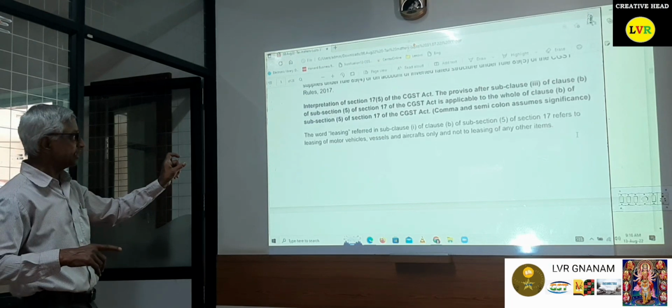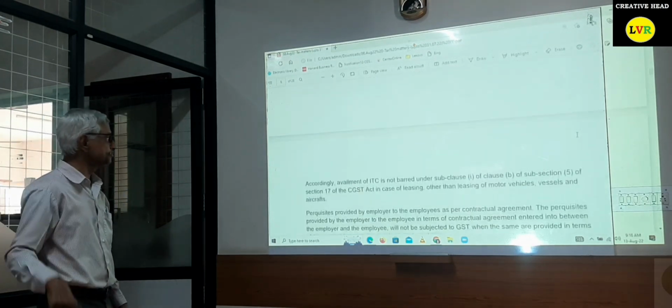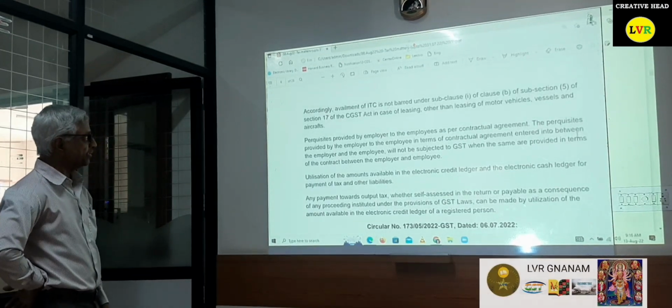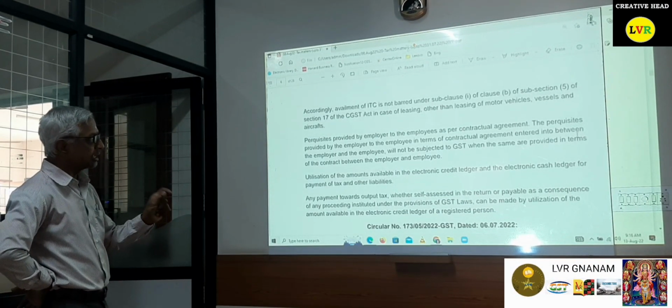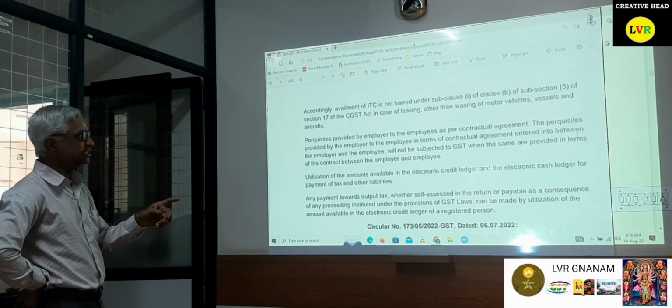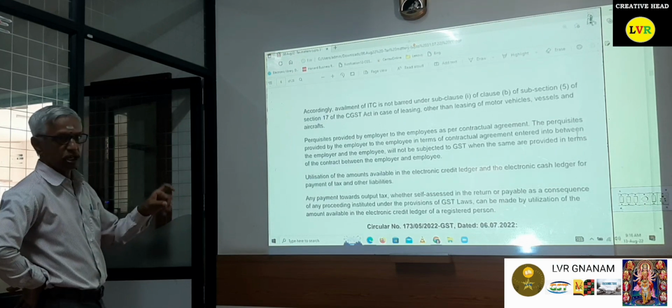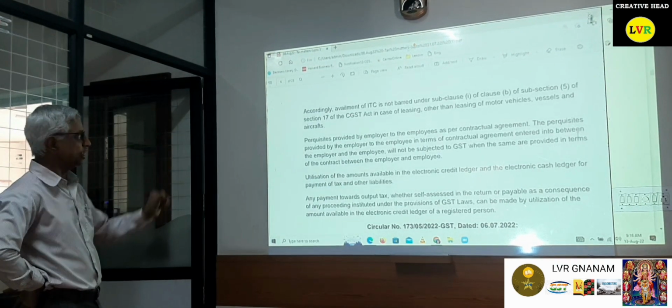So these are the only categories. Leasing, only this is applicable to us. Accordingly, availment of ITC is not barred under sub-clause (i) of clause (b) of Section 17(5) in case of leasing other than leasing of motor vehicles, vessels and aircraft. So in these cases only it is blocked. In other cases ITC is not blocked.